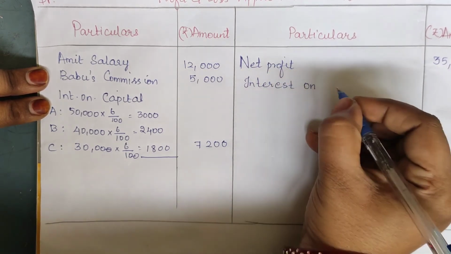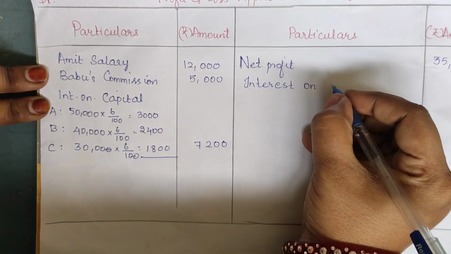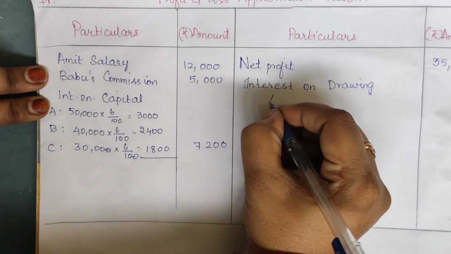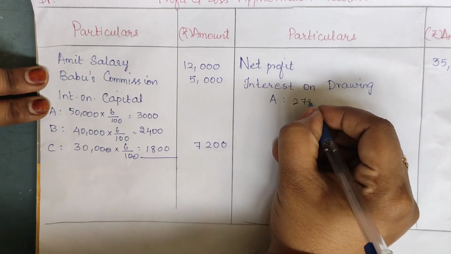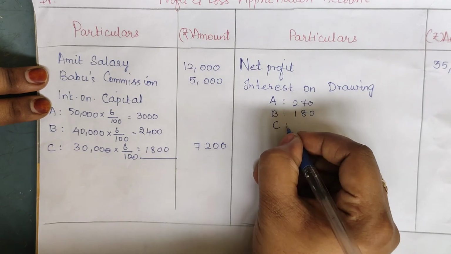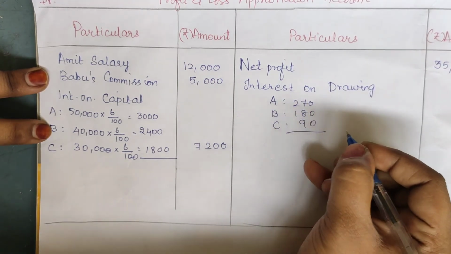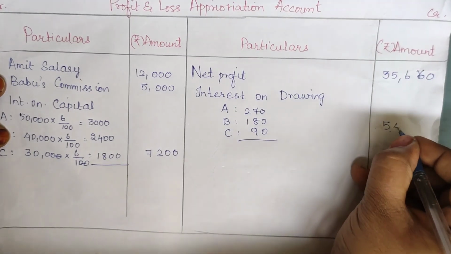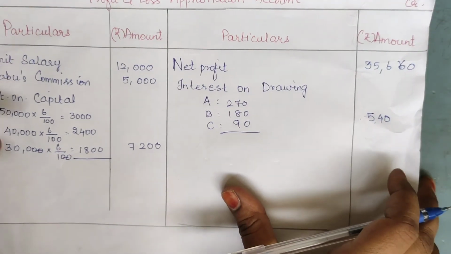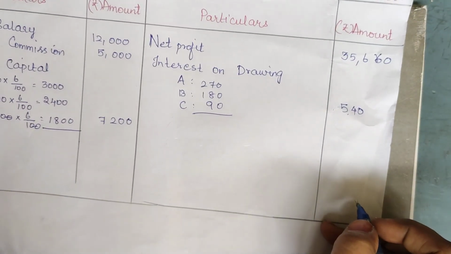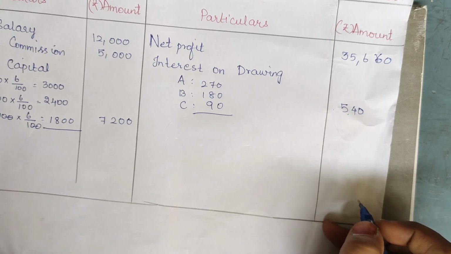Because it is an income to the business. So Amit's 270, Babu 180, Charu 90. Added together, how much do we get? 540. Have we left anything? No. So the question is completed.